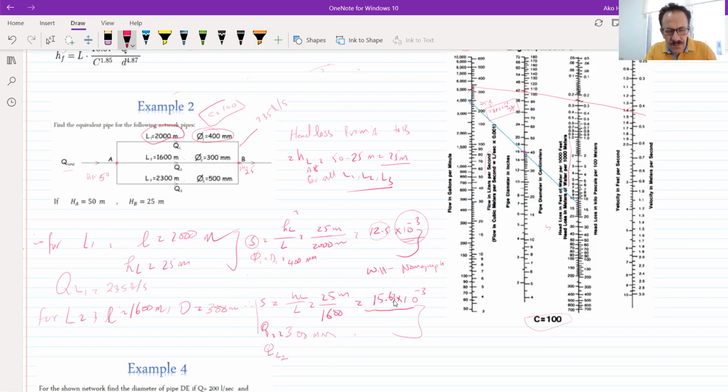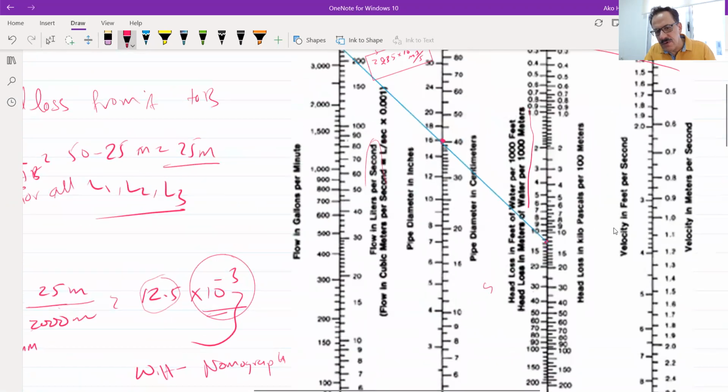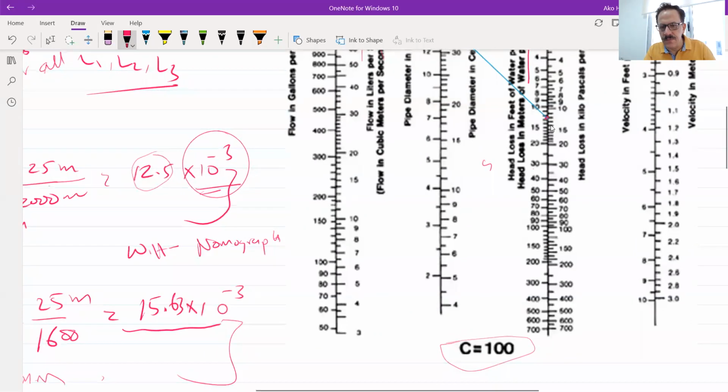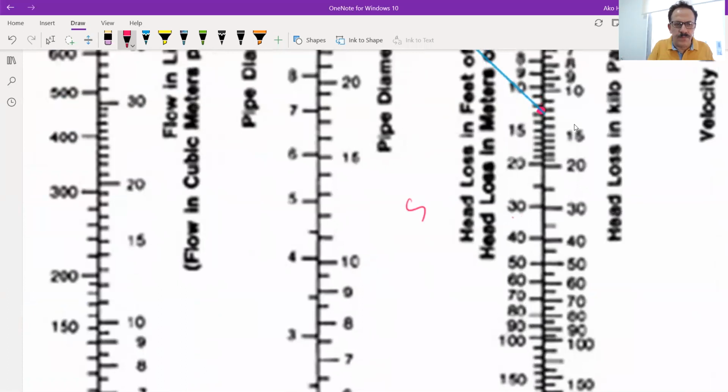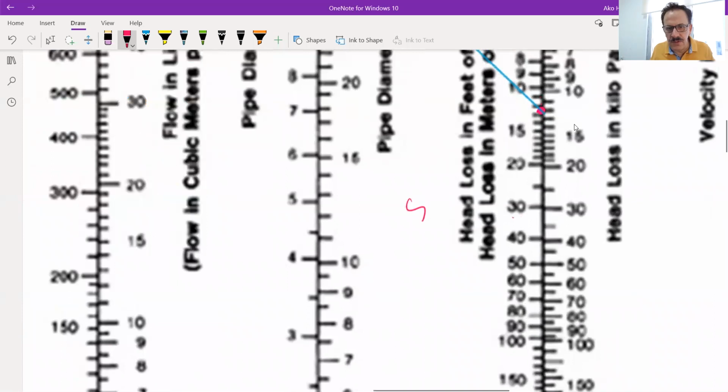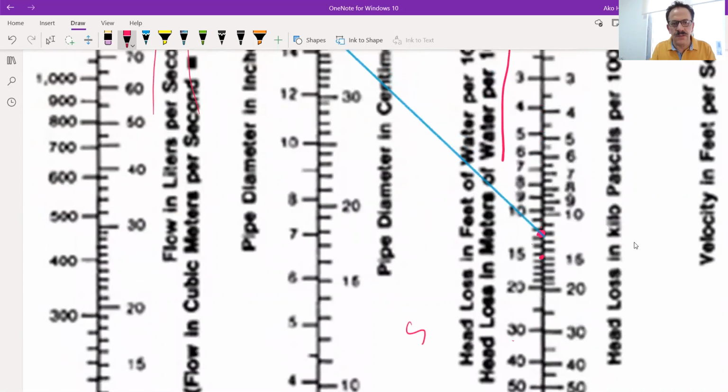So we have 15.6 and we have 300. 15.6, it's somewhere here, and the other one is the diameter, which is 30 centimeter.